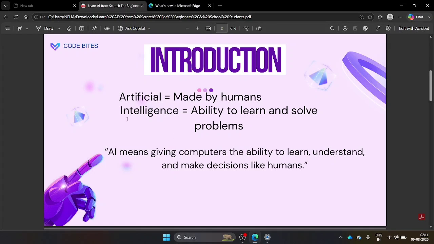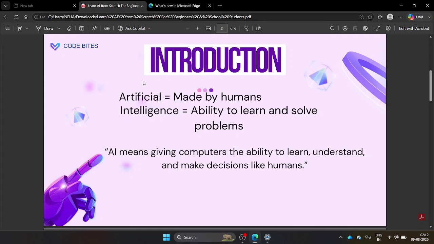Next, understand what intelligence is. Intelligence means the ability to learn, the ability to think, the ability to solve problems and make decisions, right? Humans do all these things. Humans can think, humans can learn, humans can solve many problems, humans can take many decisions, any decisions, right? Humans do this every day, so this is called intelligence.